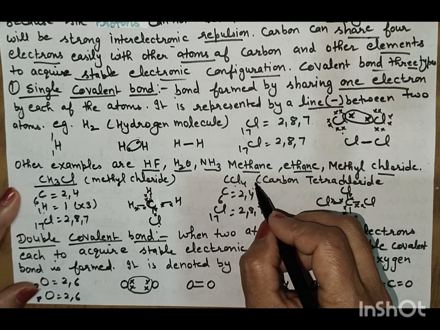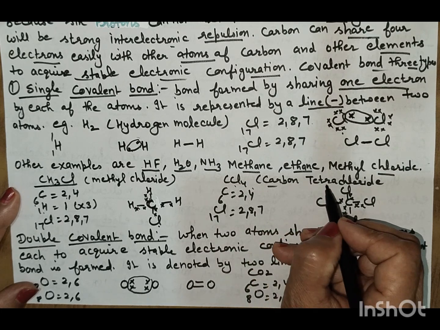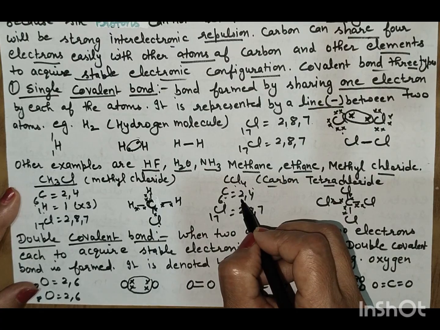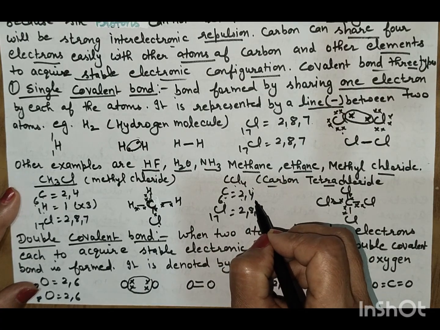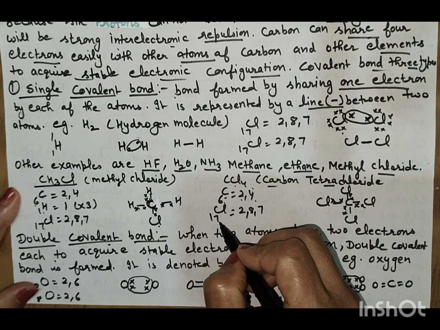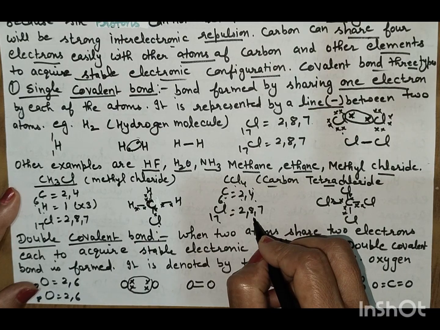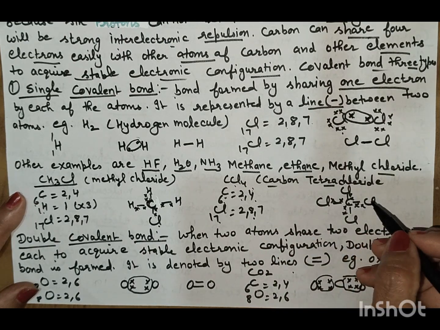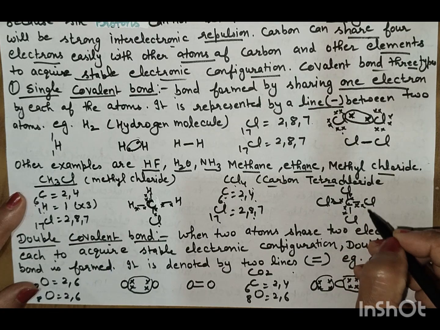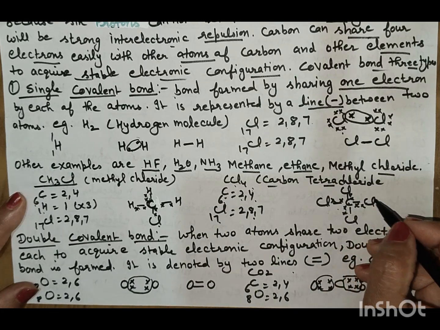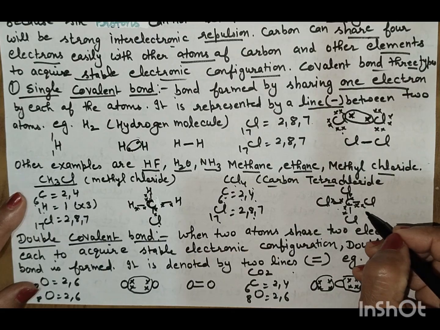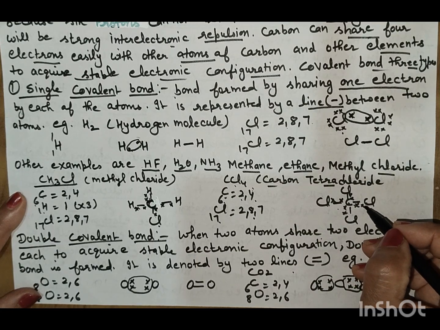CCl4. If we take the example of CCl4, carbon tetrachloride, carbon has atomic number 6 and electronic configuration 2, 4, and chlorine has atomic number 17 and electronic configuration 2, 8, 7. Here carbon shares electrons with each and every chlorine. The 4 chlorines each share 1 electron with the carbon and form single bonds.